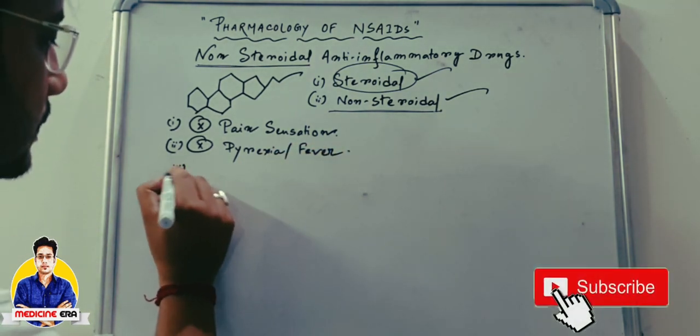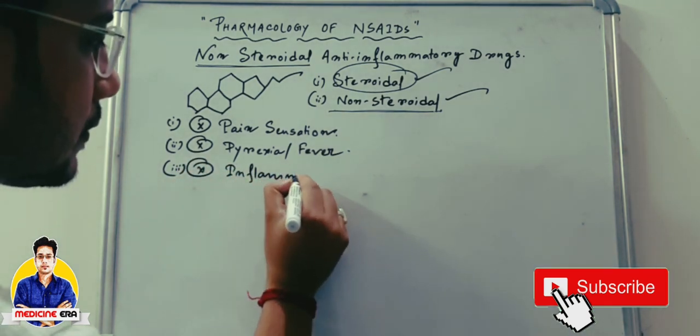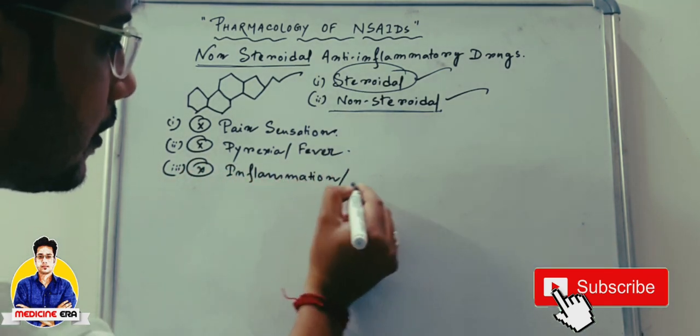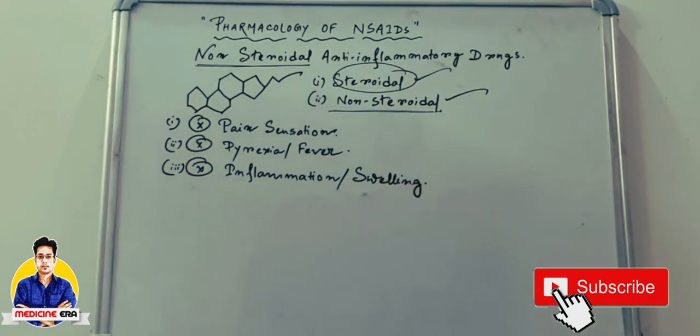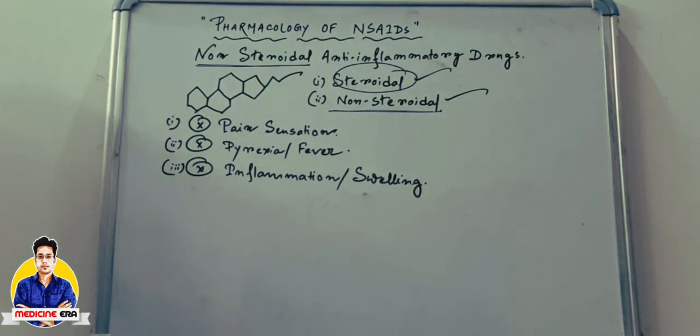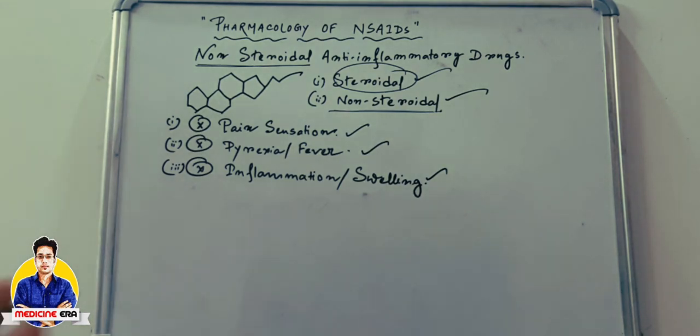Number three, inhibits inflammation or swelling. So these type of drugs are mainly used to inhibit the pain sensation, the pyrexia or fever, and the inflammation or swelling. So this is a very important part of medical science, an important part of pharmacology, these non-steroidal anti-inflammatory drugs. We have to discuss this type of segments in a later phase of our ongoing video.